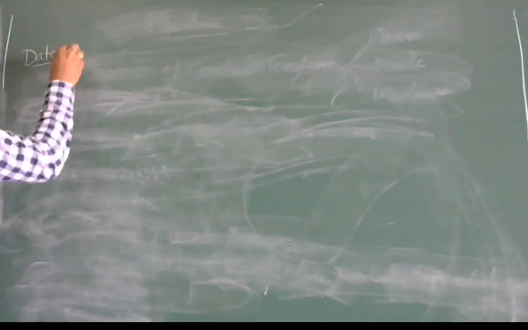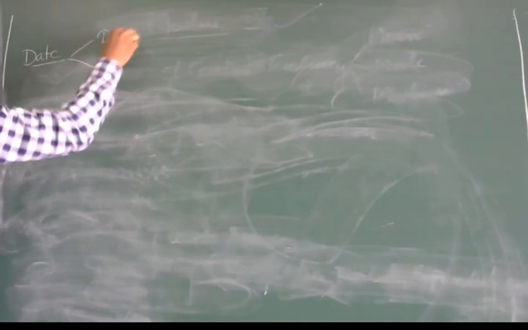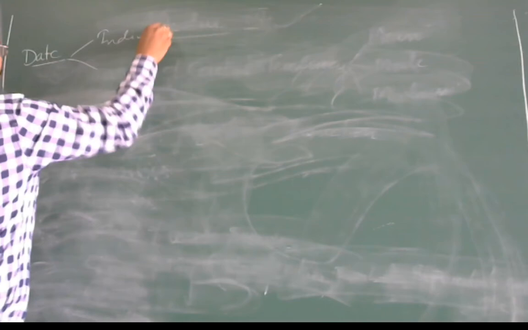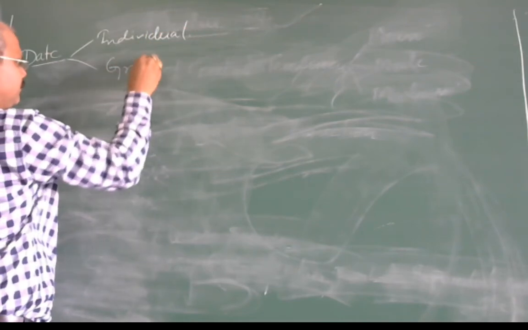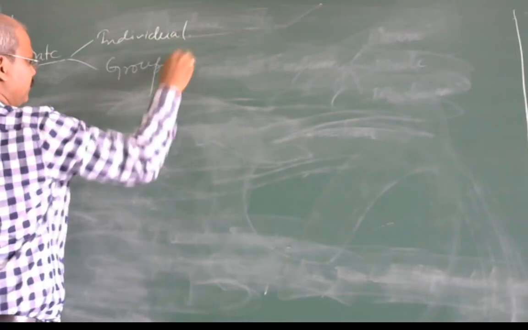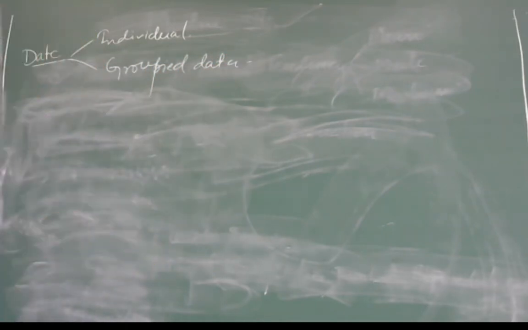On study we will find that data is basically of two types: individual and group wise data.